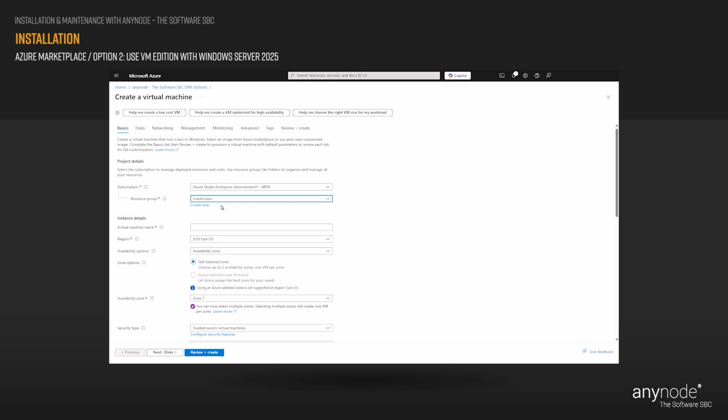In our example, we are using an existing resource group named Masterclass. Virtual machines in Azure have 2 distinct names, a virtual machine name used as the Azure Resource Identifier, and a guest host name. When you create a VM in the portal, the same name is used for both the virtual machine name and the host name. The virtual machine name cannot be changed after the VM is created. You can change the host name when you log into the virtual machine. Create a name for your virtual machine.